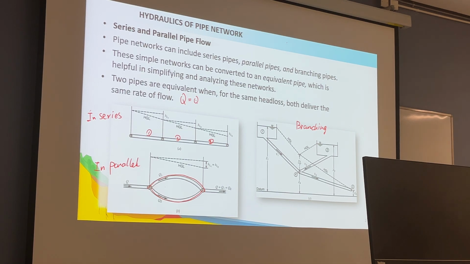Q1 is equal to Q2 equal to Q3. Right? All the discharge is supposed to be the same.